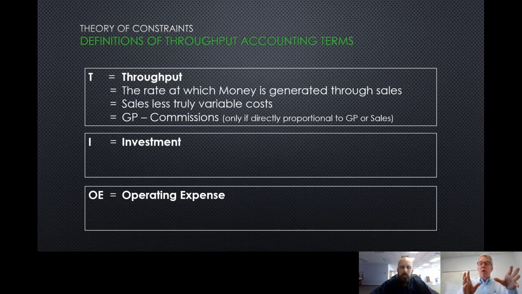So this is a flow. This is a quantity of dollars over some time period. So it's a rate, if you will. Throughput is a rate of flow. That's why it says the rate at which money is generated. That could be so many dollars per day, or so many dollars a month, or so many dollars a year. Right now, for our company, we have about $5.6 million worth of throughput coming in a year. And that's up a lot.